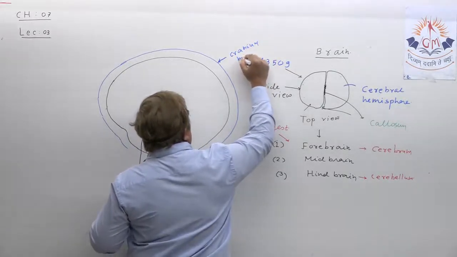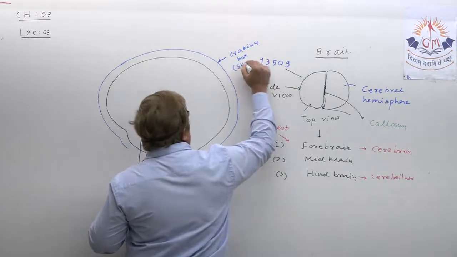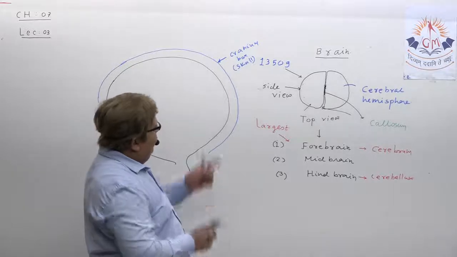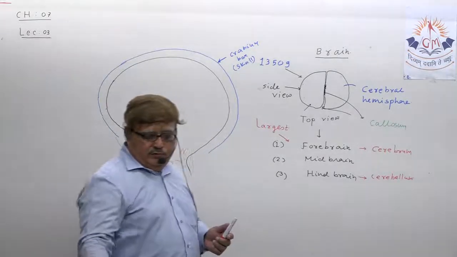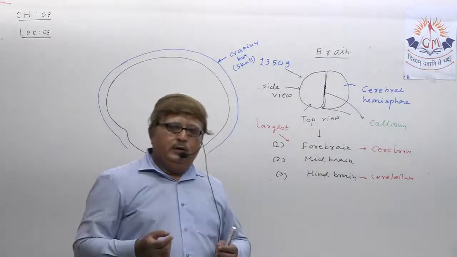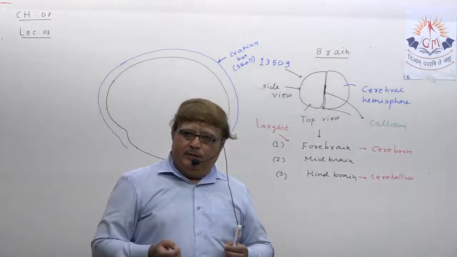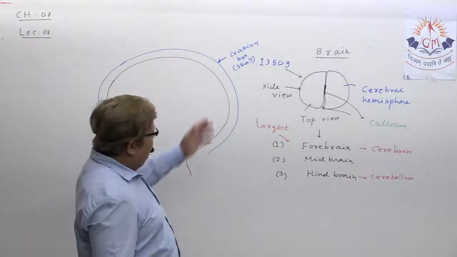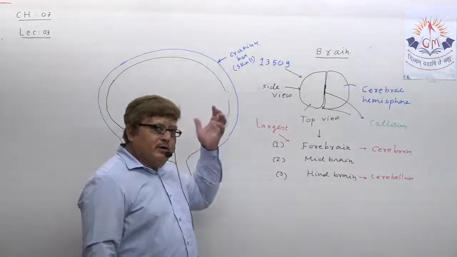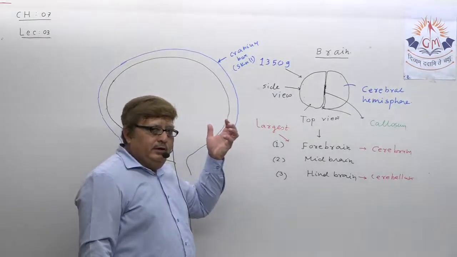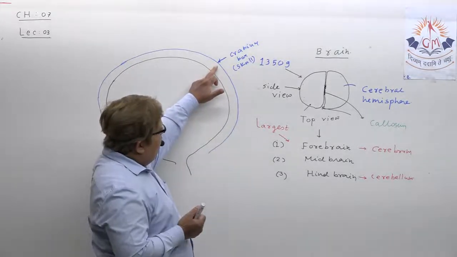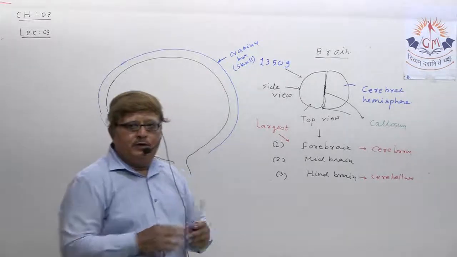Okay, and in that skull our brain is protected, but you all know our brain is made up of such a soft material, actually gray and white matter, which is so soft, jelly like. The skull bone is one of the hardest bones in our body. So what happens between the skull and our brain?